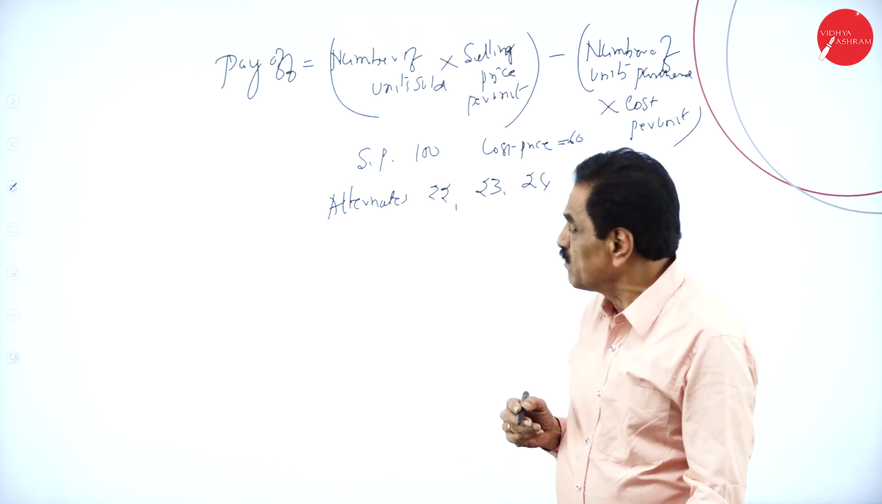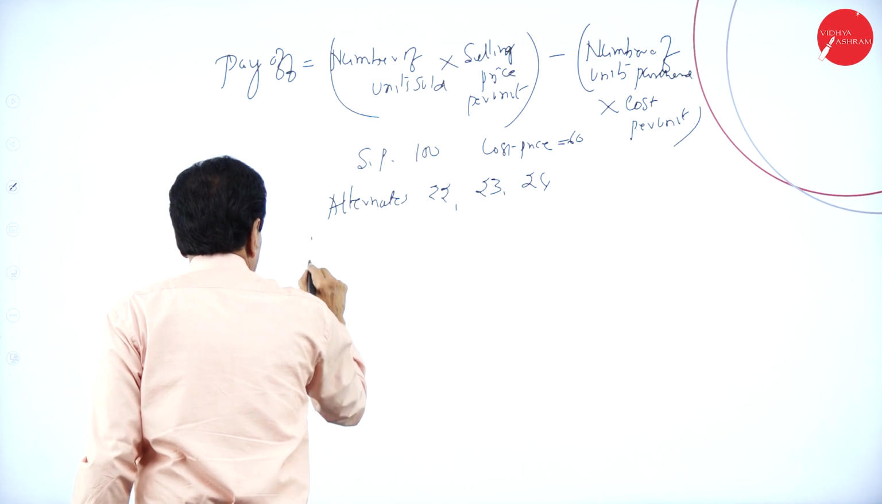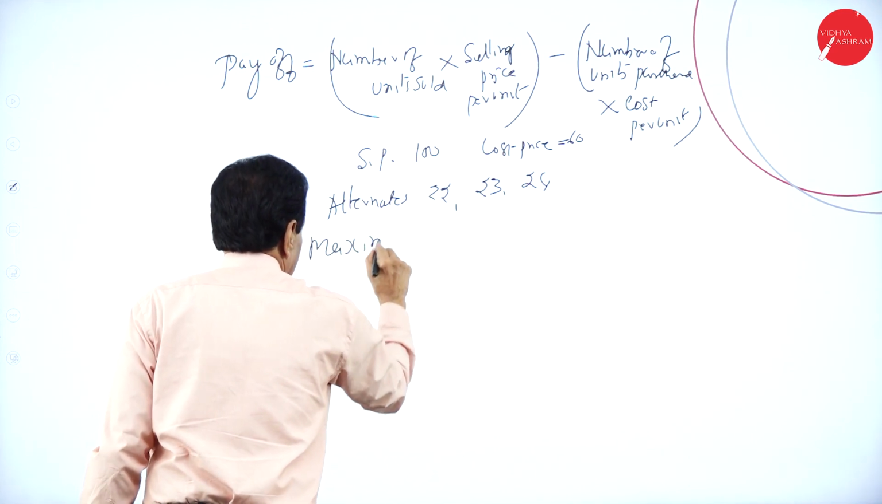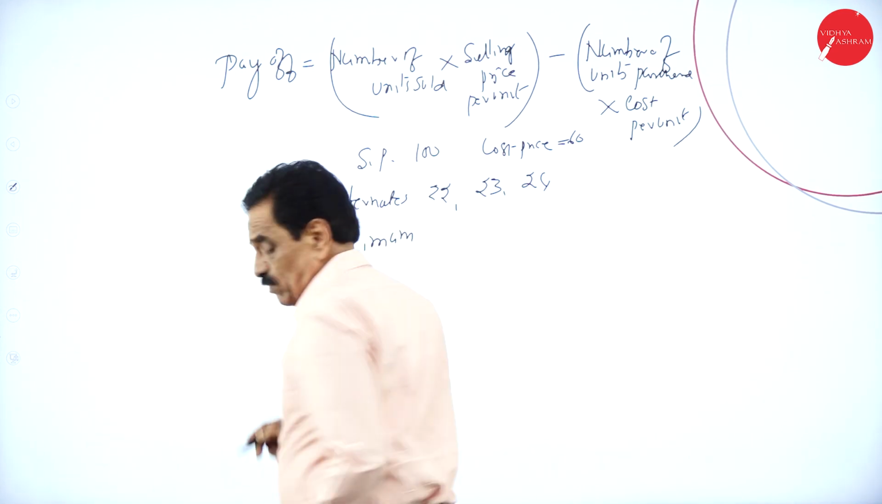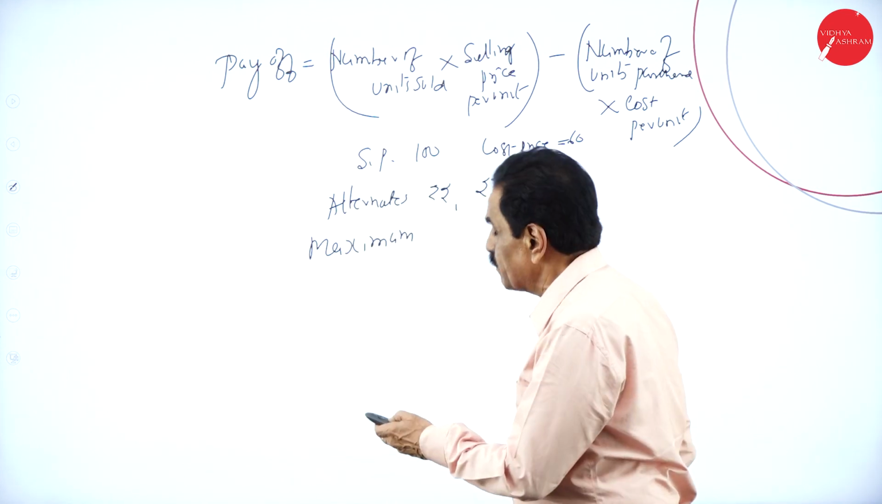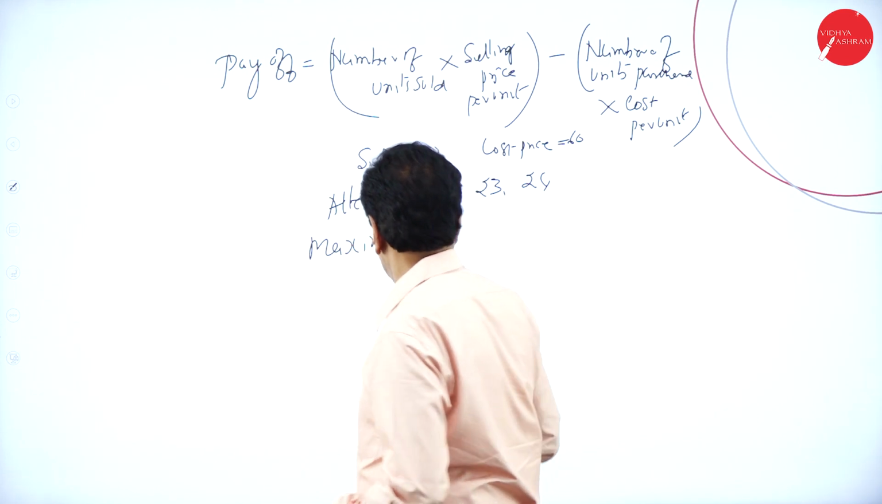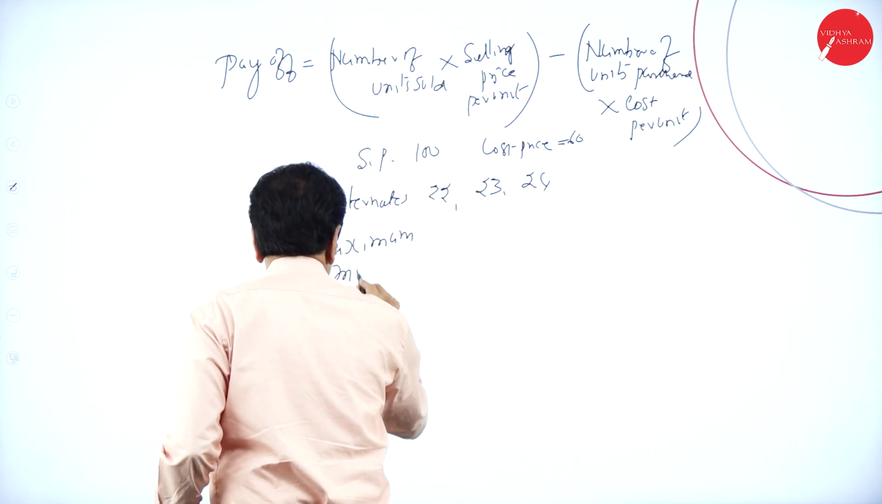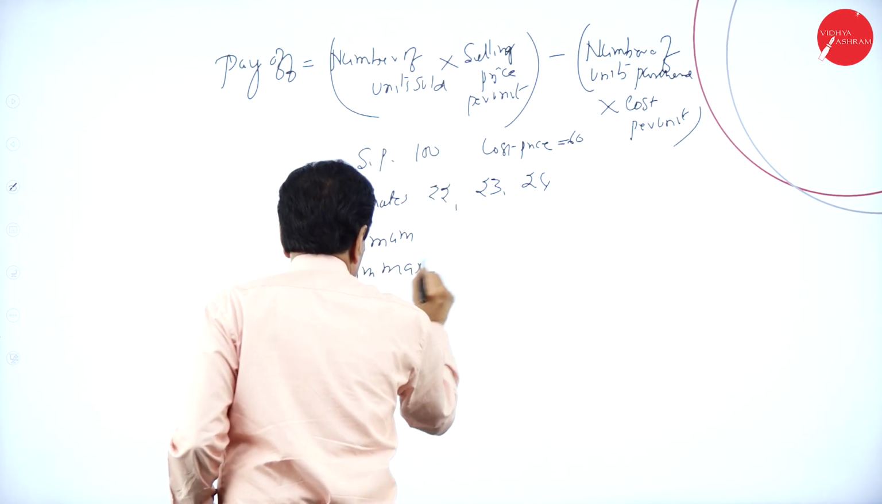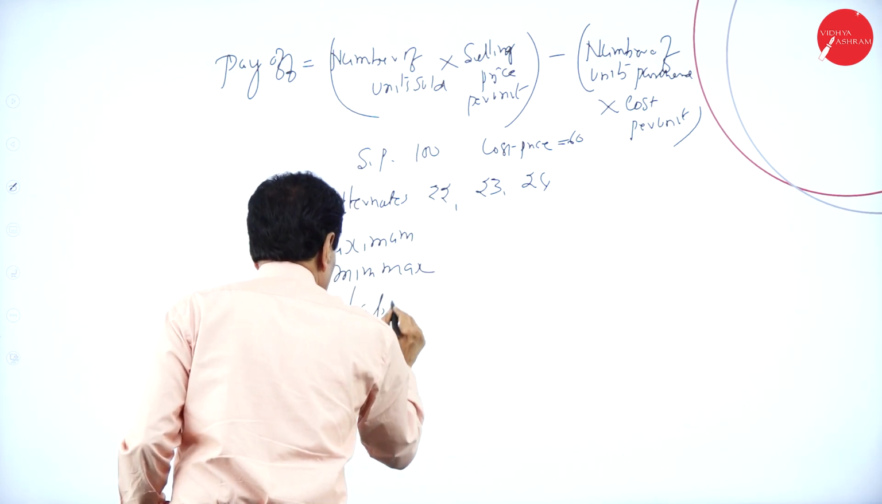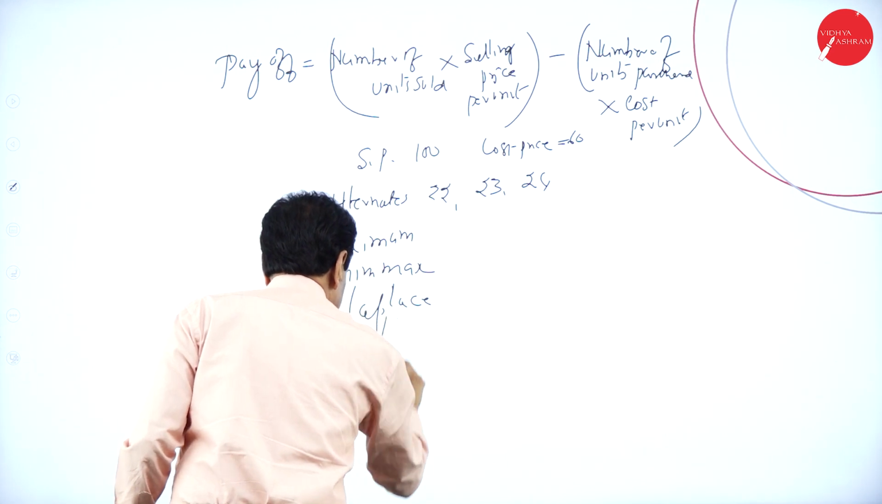Once you make the payoff table, find out the maximum profit. The criteria are minimax, maximax, Laplace, and Hurwitz.